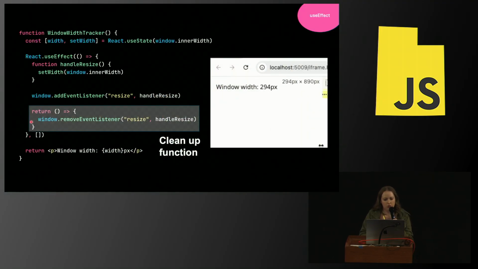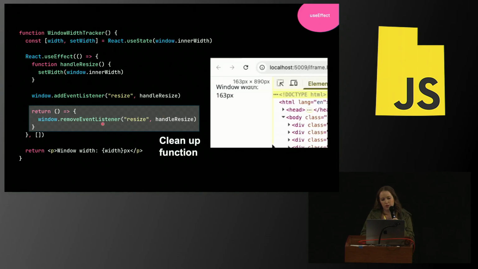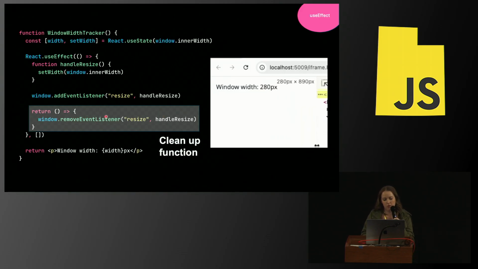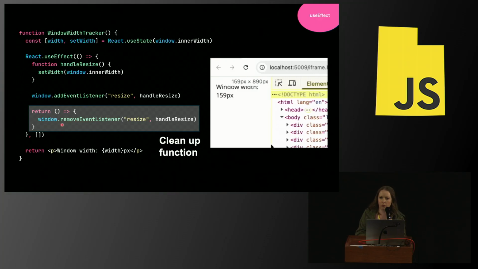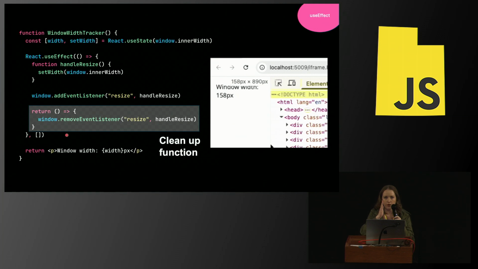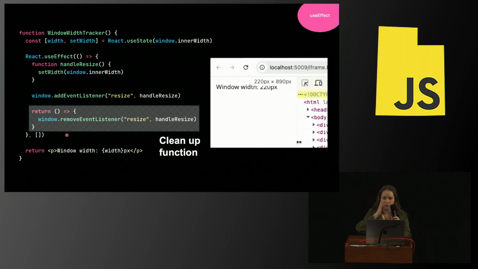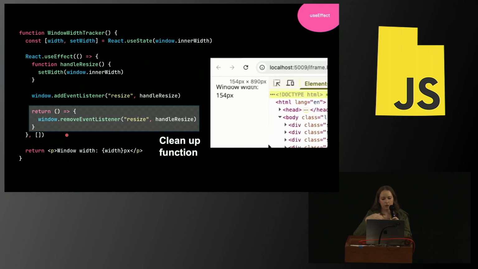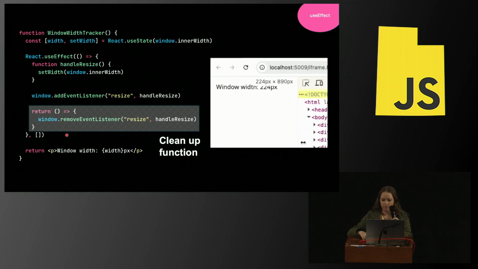useEffect has an optional cleanup function. This is for if we want to clean up a socket, or we have an event listener that we want to clean up because we don't want to add more event listeners than we absolutely have to. This will run right before your useEffect is about to run. It runs real quick and then your useEffect runs. The other time it runs is when your component is being unmounted.